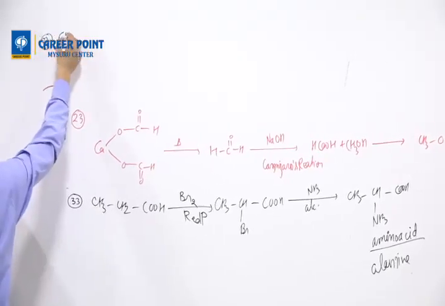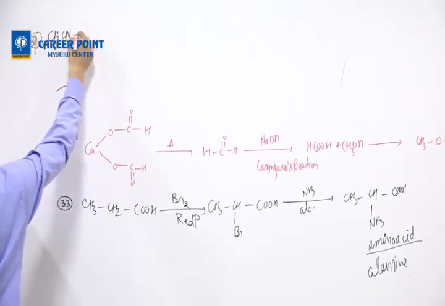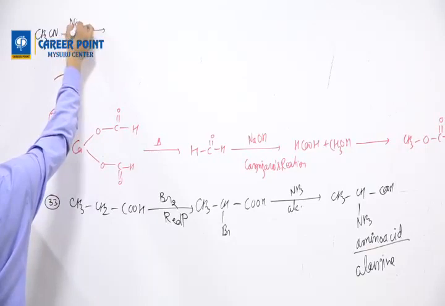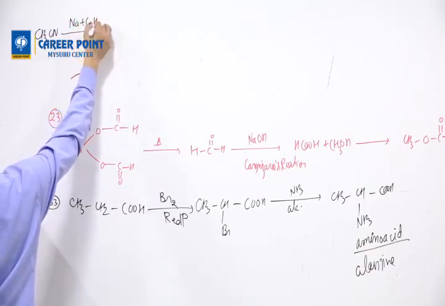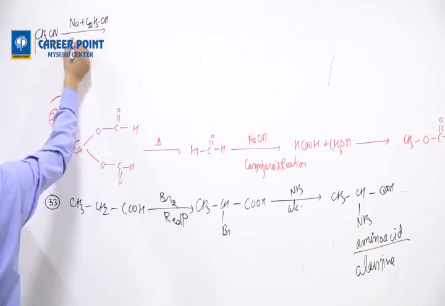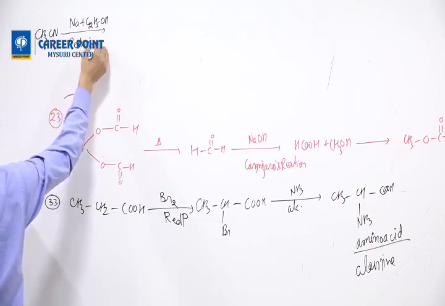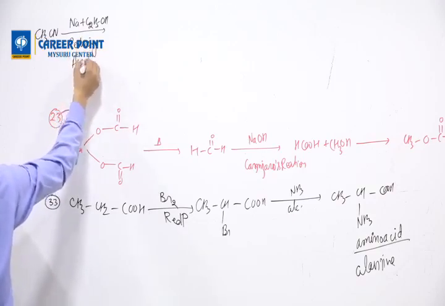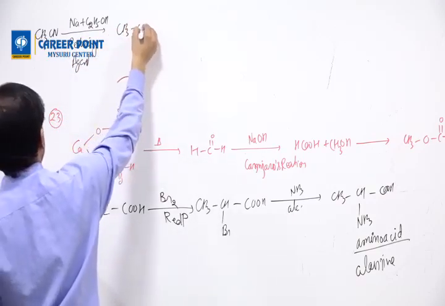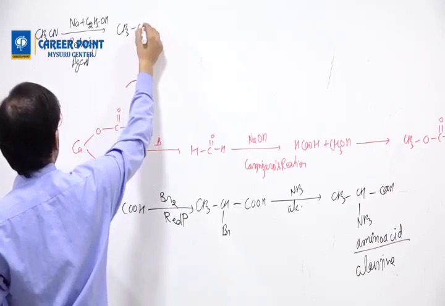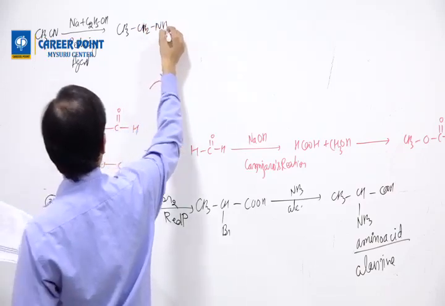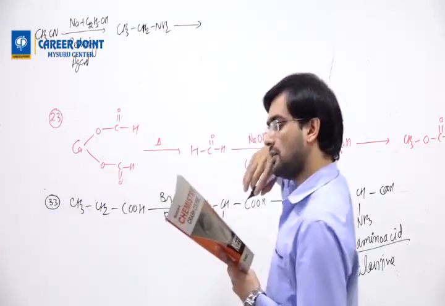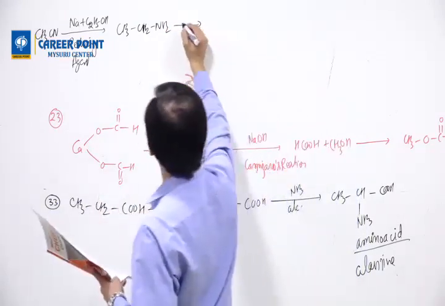So CH3CN in the presence of Na plus C2H5OH. This is a reducing agent. So if it is a reducing agent, it will become CH3CH2NH2. Okay. Then HNO2.